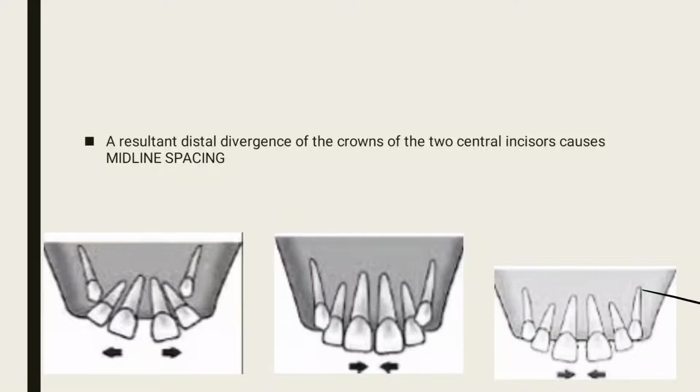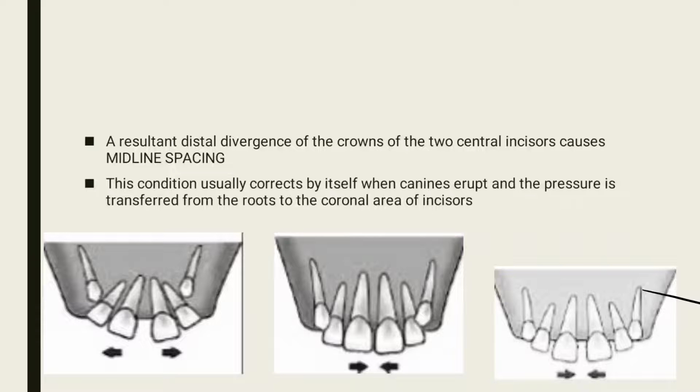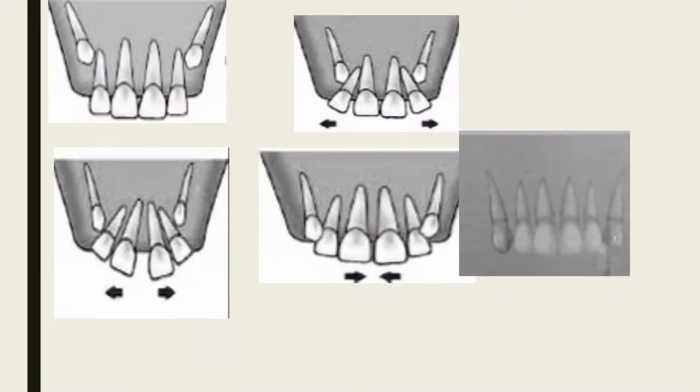As a result, distal divergence of the crowns of the two central incisors causes midline spacing. This condition usually corrects by itself when the canine erupts and the pressure is transferred from the root to the coronal area of the incisor. These are the 5 diagrams. Now we can understand this.